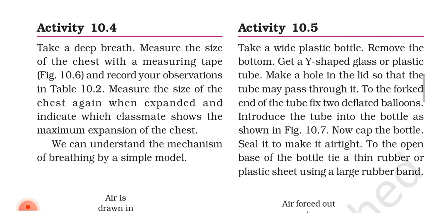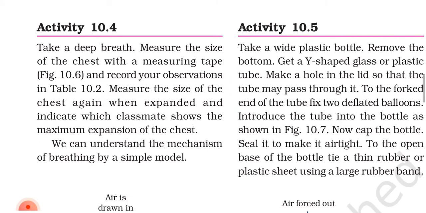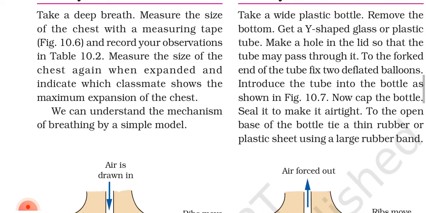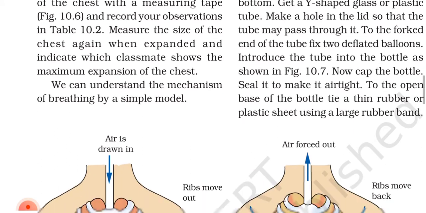Activity 10.4. Take a deep breath, measure the size of the chest with a measuring tape, figure 10.6, and record your observation in table 10.2. Measure the size of the chest again when you expand it and indicate which classmate shows the maximum expansion of the chest.